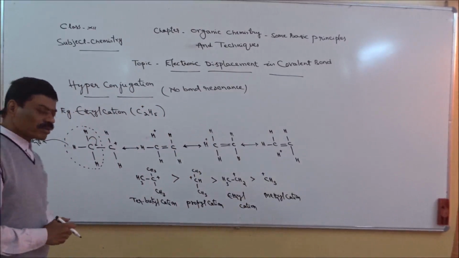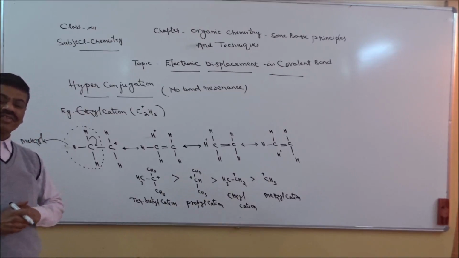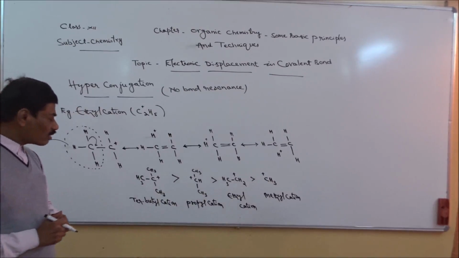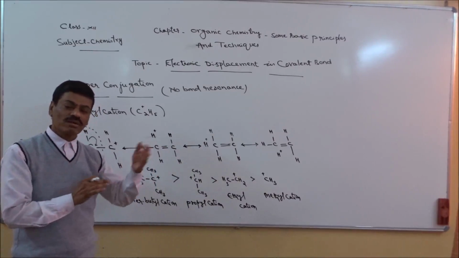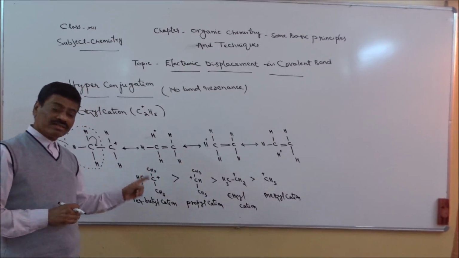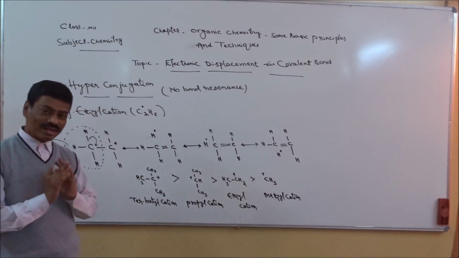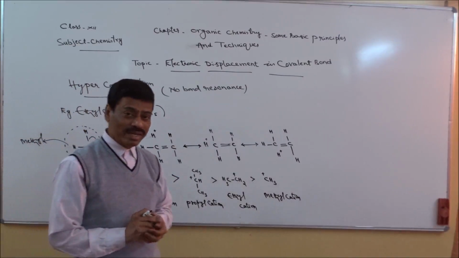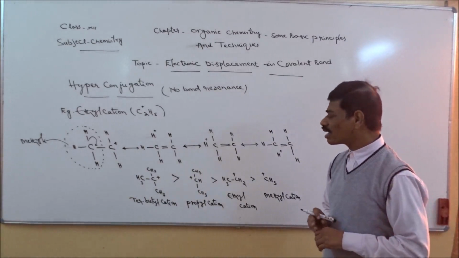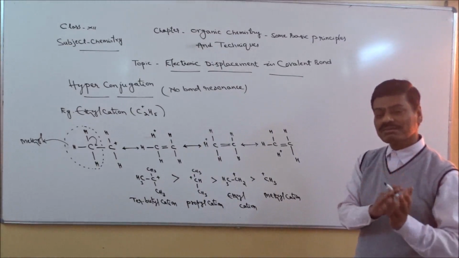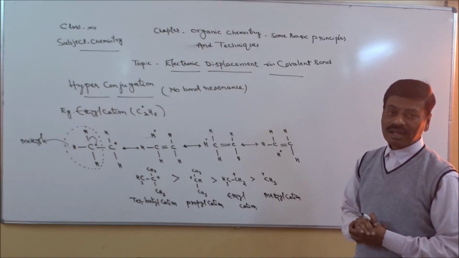So what is required to remember here is that the hyperconjugation phenomenon will be more in the case of that compound which has more methyl groups than the other cation which contains fewer methyl groups. So the more the number of methyl groups, the more will be the stability. The fewer the number of methyl groups, the less will be the stability, and less will be the hyperconjugation effect.